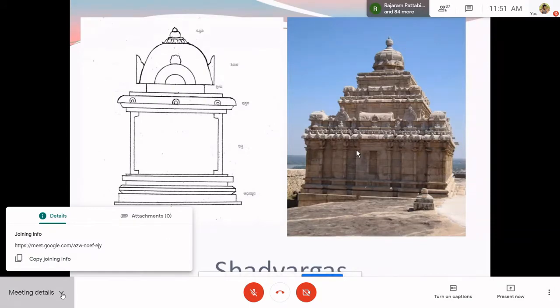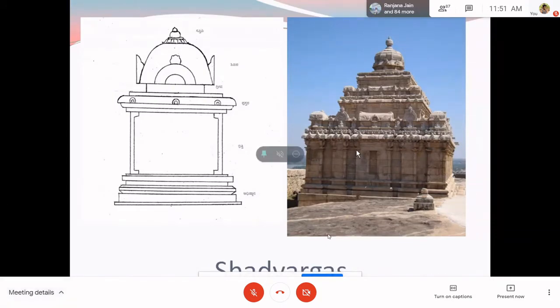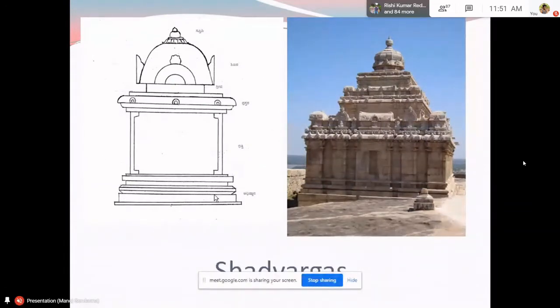So, coming to the further part, what you see to the right is the line drawing of the Shadvargas of a temple in the elevation. Now, we have just understood the plan of the temple. Now, it's an introduction to the elevation. When we are discussing the Shadvargas of a temple or any adjunct related to a temple, we have to discuss it from the lower part to the upper part.